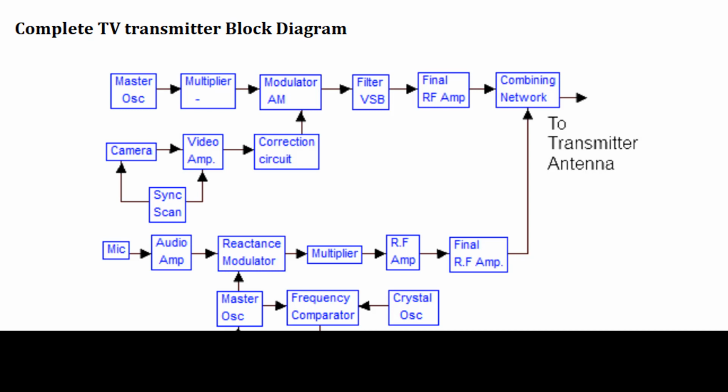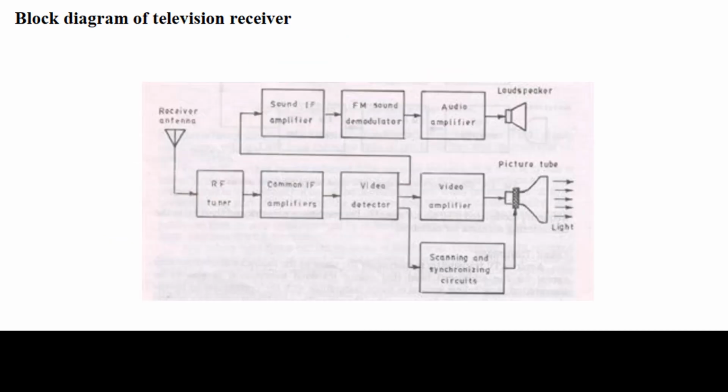This is the receiver end. This block diagram is referring to the receiver. The receiver end begins with the antenna and RF tuner, common IF amplifier, and video detector, that is then split into two waves, and one is processing for audio, another one is processing for video. This is the block diagram of the TV receiver.